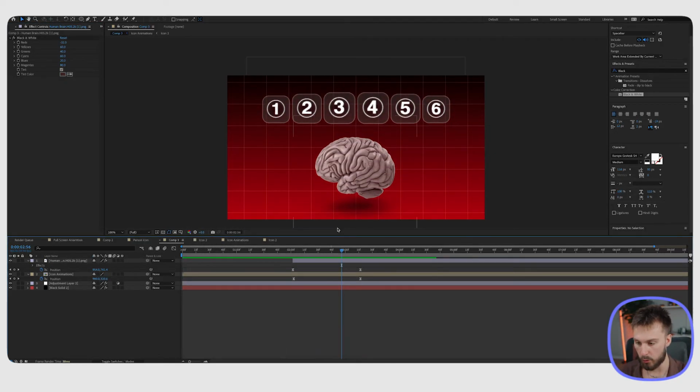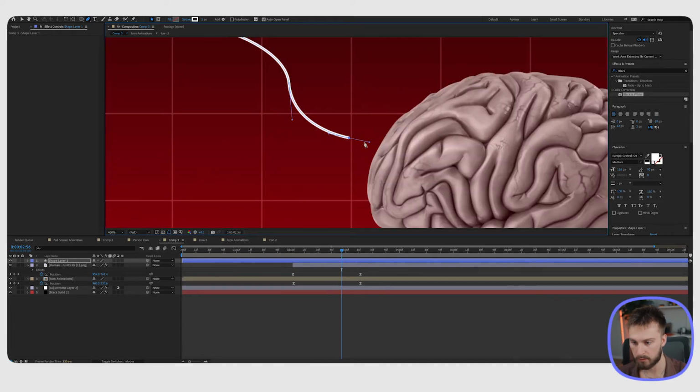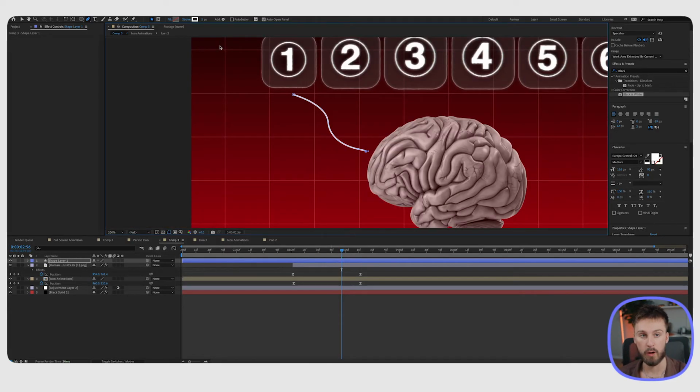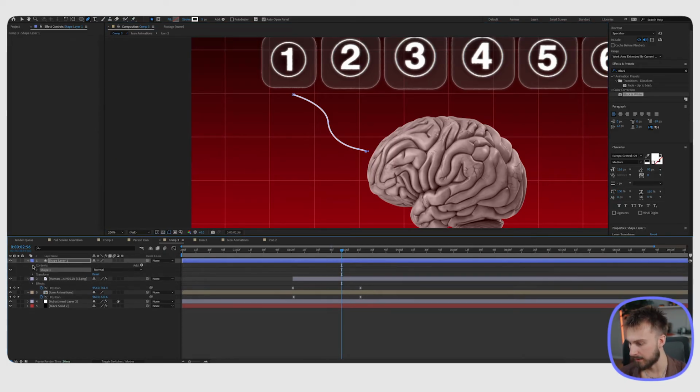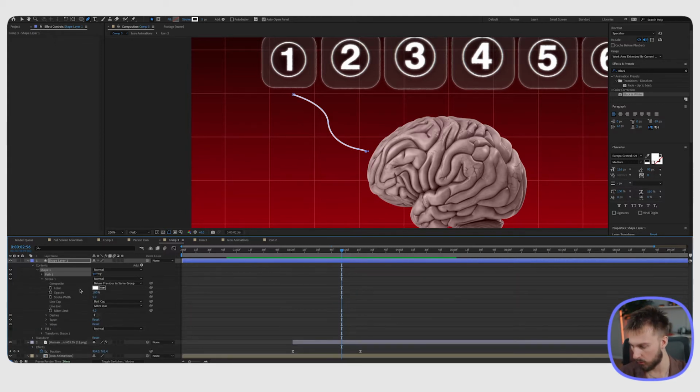The next thing to do is add the lines that come from each of the icons to the brain. To do this, we're going to go over to the pen tool and start with number 1 and just make a little squiggly line here. It doesn't have to be perfect. And then to change this to a dotted line, what we're going to do is go into the shape layer, go into contents, shape 1, stroke. And then once we're in stroke, we're going to go over to dashes here and hit plus.